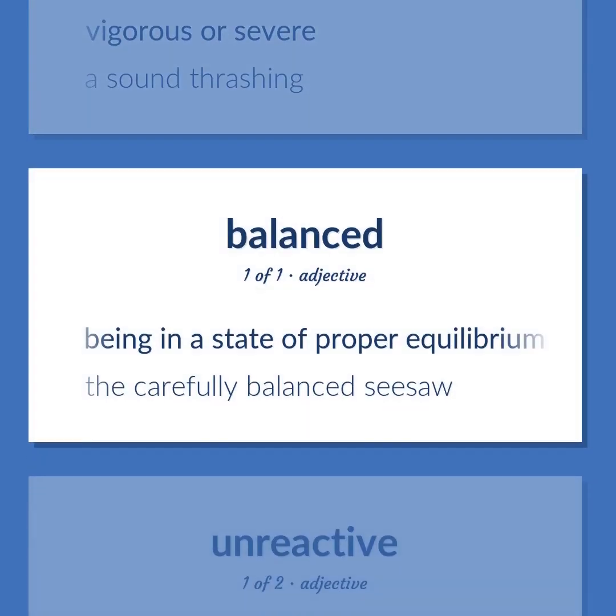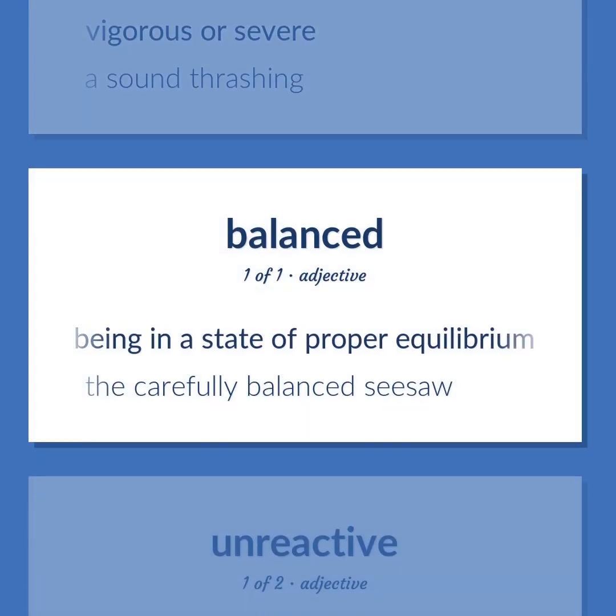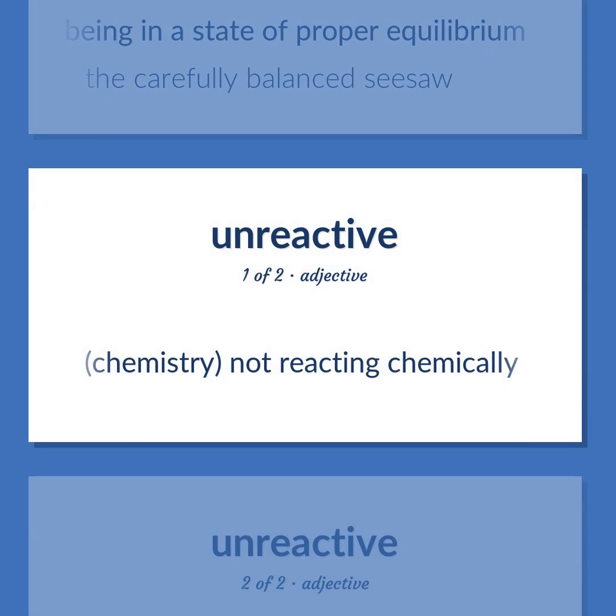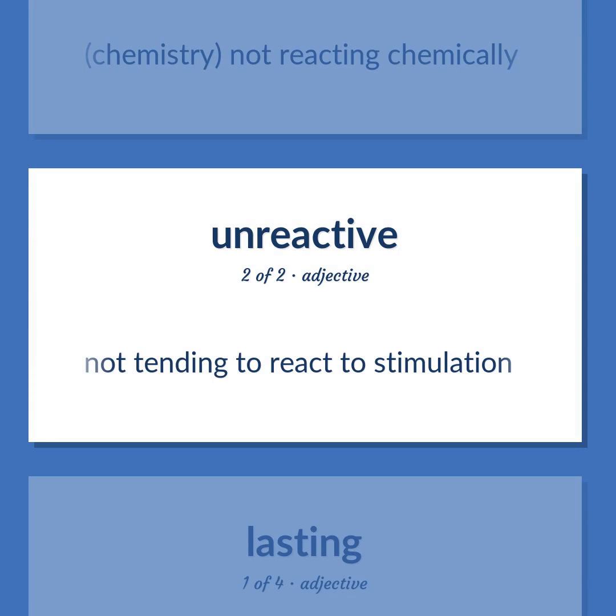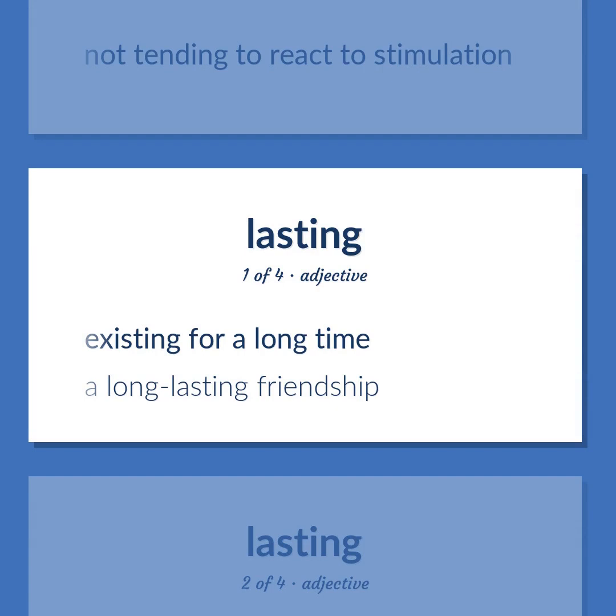Being in a state of proper equilibrium. The carefully balanced seesaw. Chemistry, not reacting chemically. Not tending to react to stimulation. Existing for a long time. A long-lasting friendship.